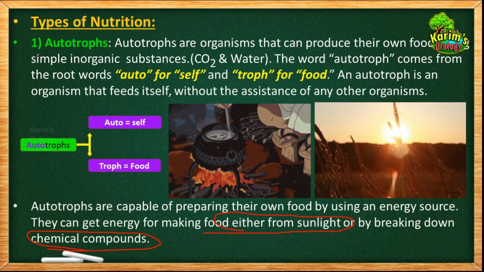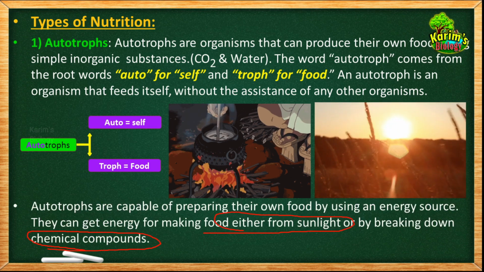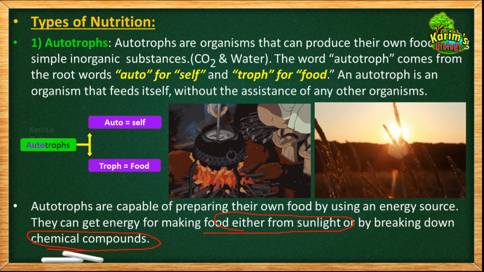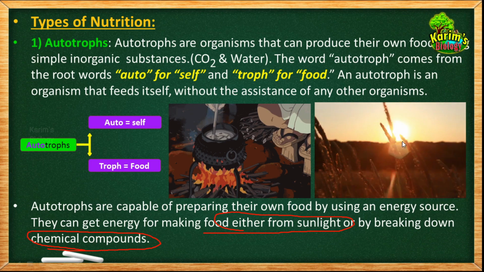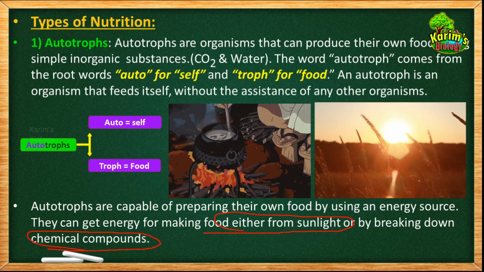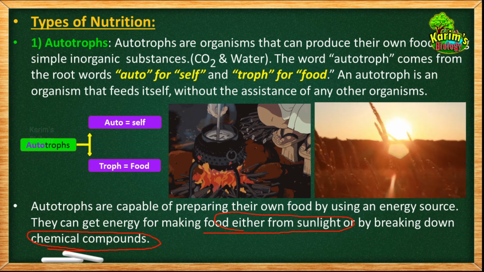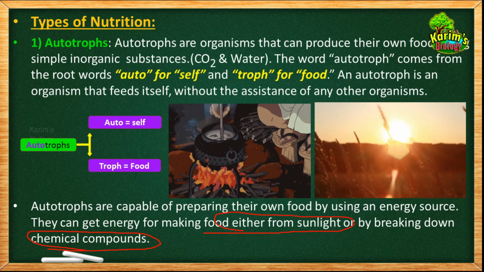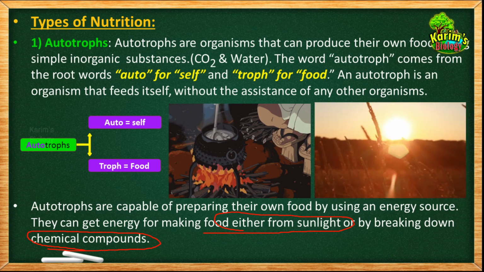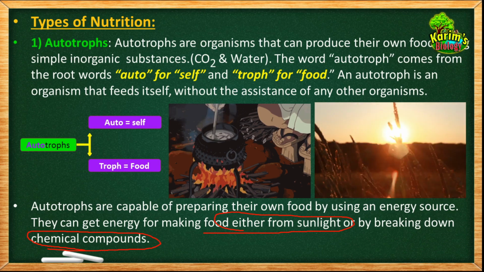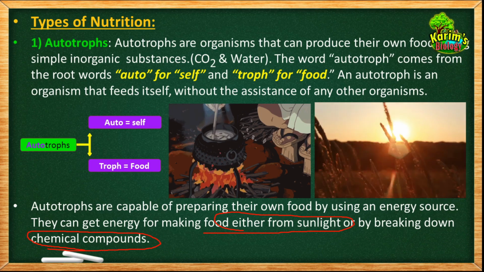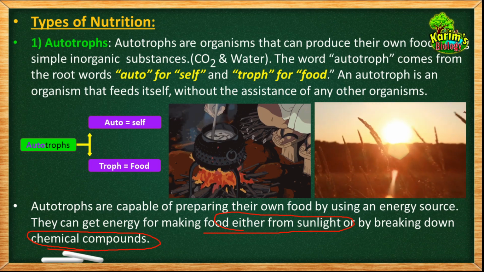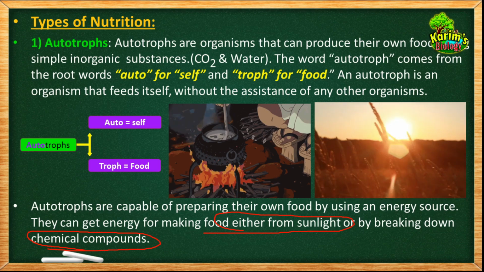And you knew that sunlight is the ultimate source of energy to our earth. There are some autotrophs which can make use of the energy present in the sunlight directly for the preparation of food. And some organisms cannot use the sunlight, but instead they depend on other chemical compounds to get the energy. They break the bonds between the molecules of a chemical compound, and the energy that is released will be used for the preparation of food material. This is how some organisms are able to prepare food by using chemicals.